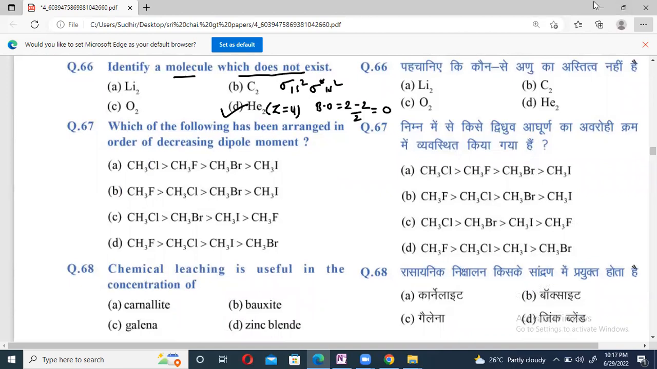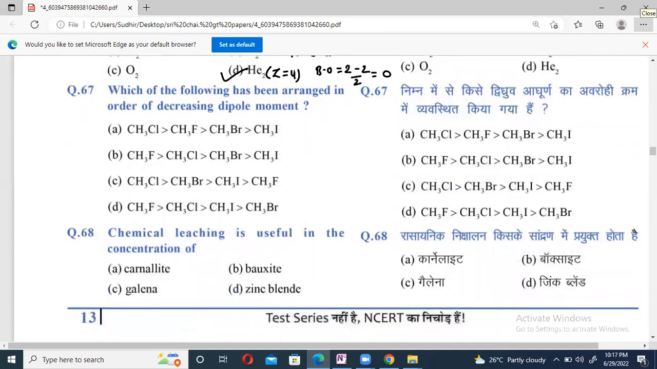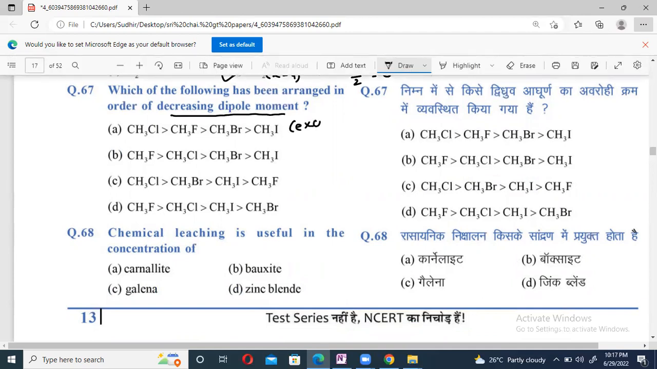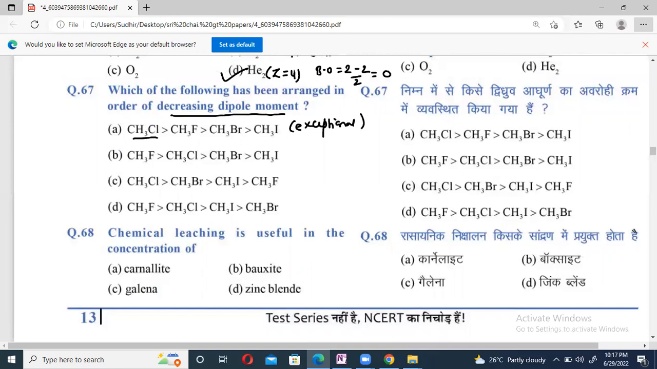67. Which of the following have been arranged in order of decreasing dipole moment? It is an exceptional case, and please, these are the exceptional cases you have to remember. Chlorine will have more dipole moment than fluorine, than bromine, than iodine. The first option is correct here.